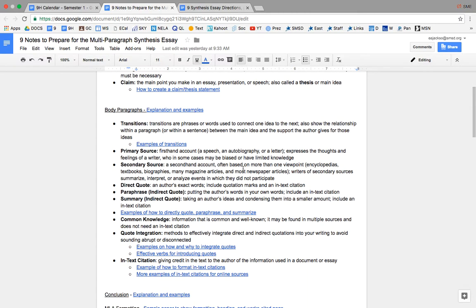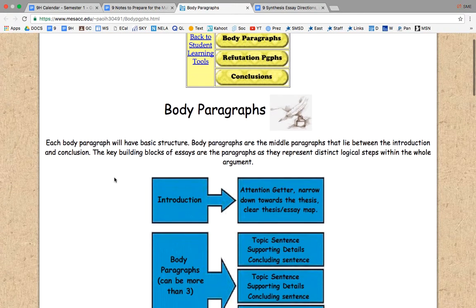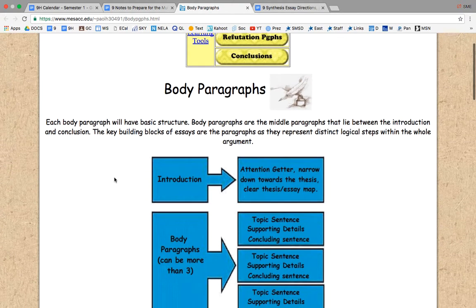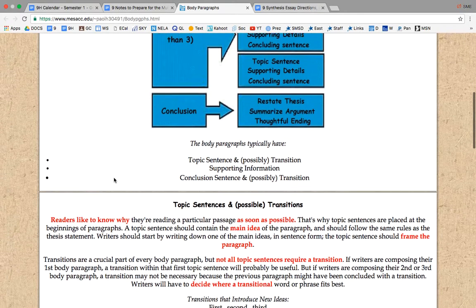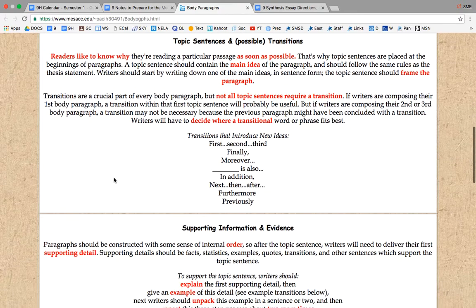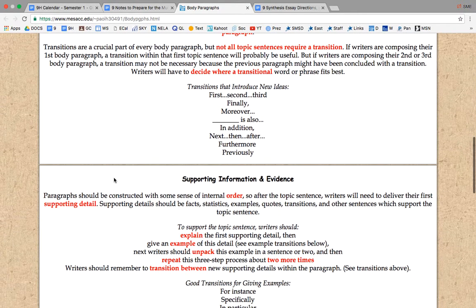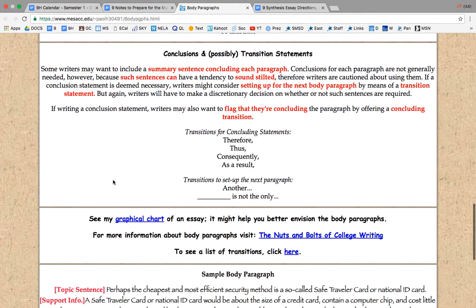Moving on to the body paragraphs. Again, this is what I suggest that you start with when you're writing after you've created your thesis. This website gives information on how to transition from one idea to the next. So if you click on that and read through the information, it will give you good examples.